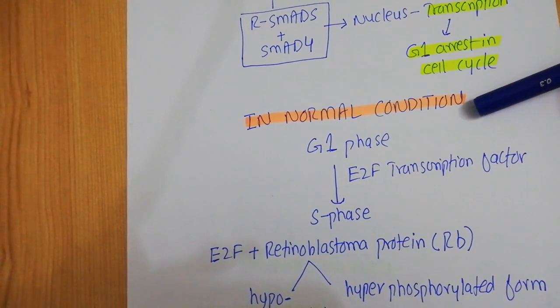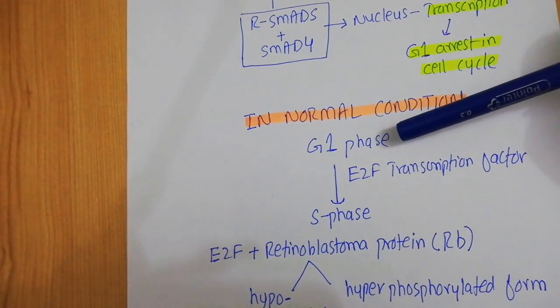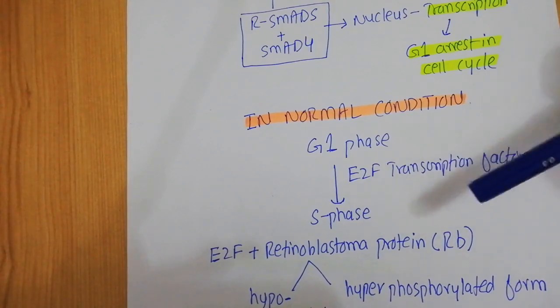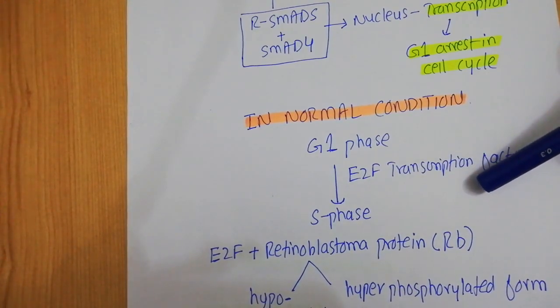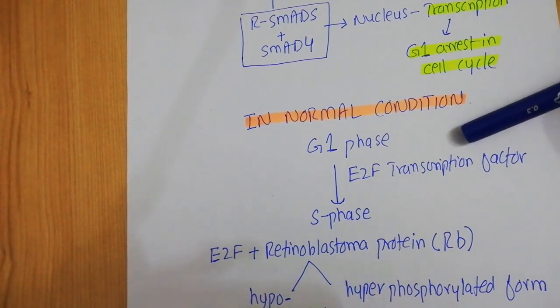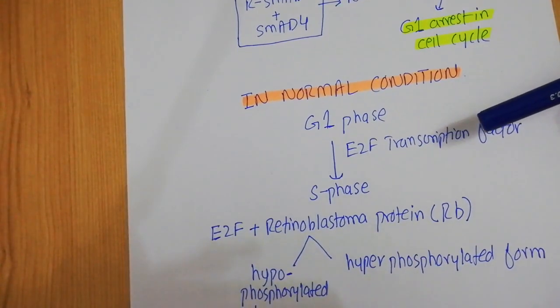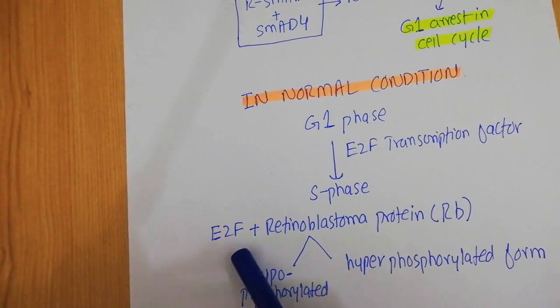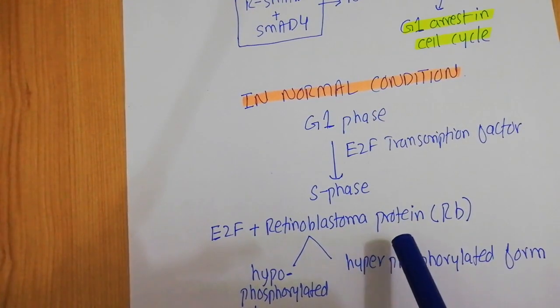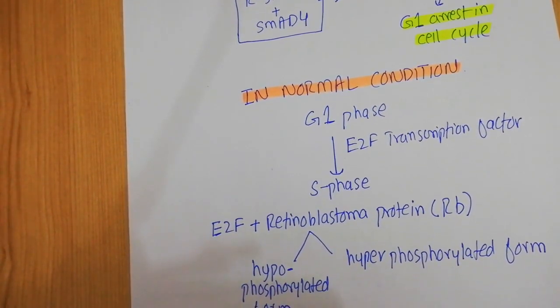Now in normal condition, if you want to move from the G1 phase of the cell cycle into the S phase, you need a particular transcription factor which is known as the E2F transcription factor. Initially this E2F transcription factor is in interaction with another protein which is known as the retinoblastoma protein, and this retinoblastoma protein can exist in two forms.